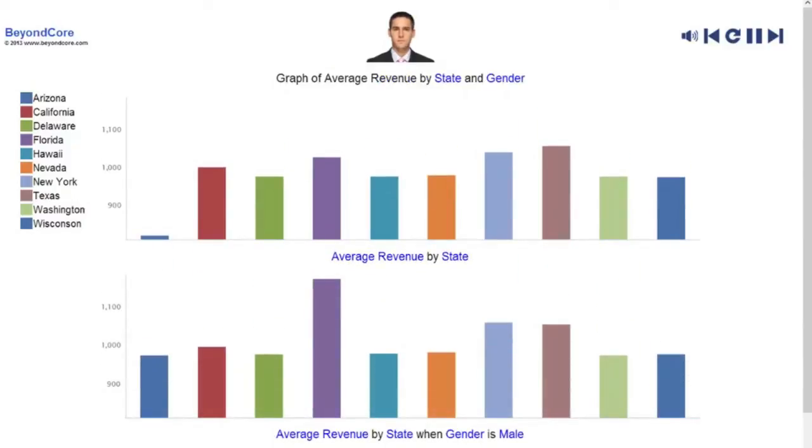But to get the full picture, you need to see more. Consider when gender is male, because the average revenue behaved differently in this case. As you can see, for example, Arizona.